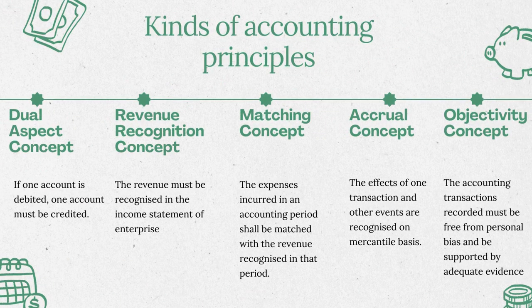Here, if one account is debited, one account must be credited. As we know, every business transaction has a twofold effect. In other words, every transaction has to affect at least two accounts. Therefore, if one is being debited, one is credited automatically.